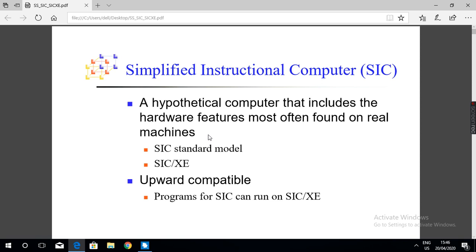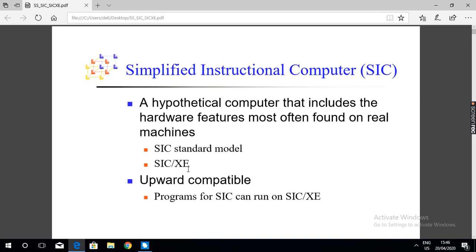There are two versions of the simplified instructional computer. One is the SIC standard model, and another one is SIC/XE, the extended version of the standard model.